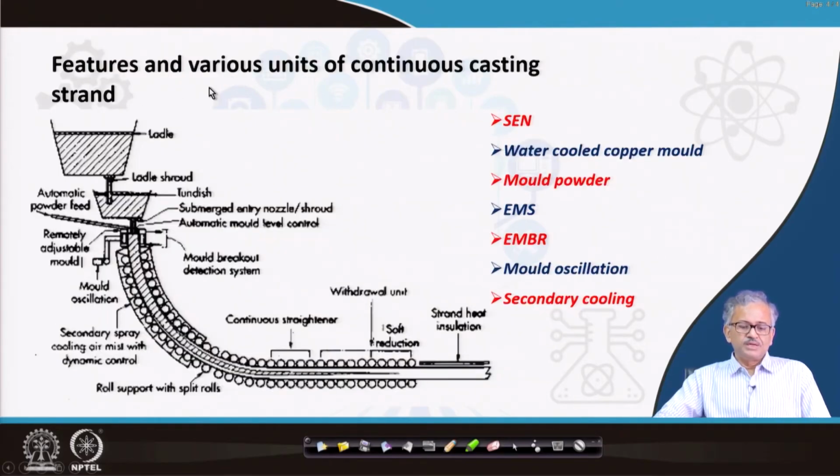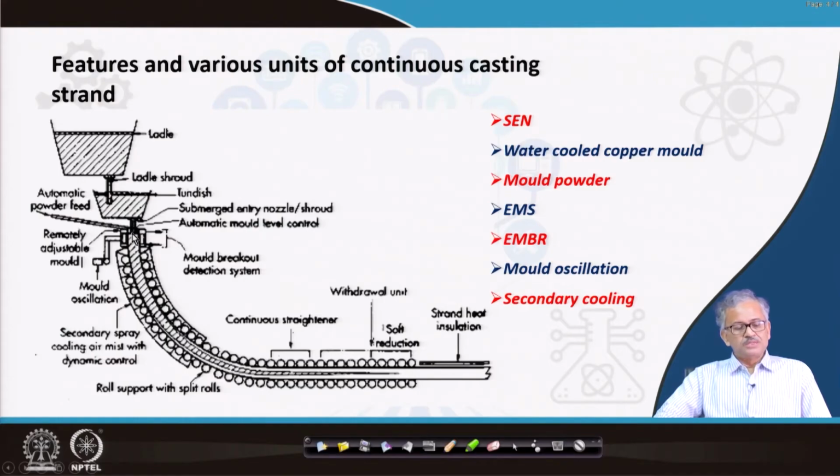Now, features and various units of continuous casting. As you see, this is the continuous casting setup. This is the teeming ladle. From the teeming ladle, liquid steel is poured into the tundish through argon shrouding. From the tundish, the liquid steel is poured into the mold. This is the mold you can find. It is a water cooled copper mold, where you pour the liquid steel.